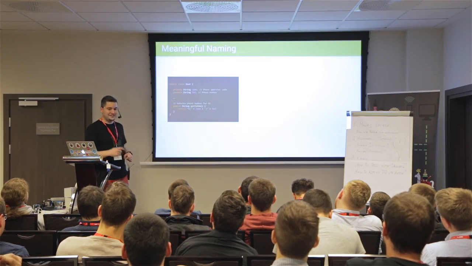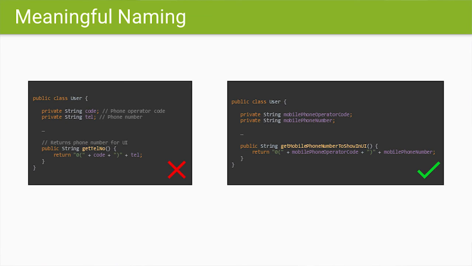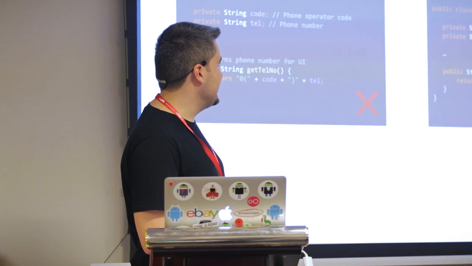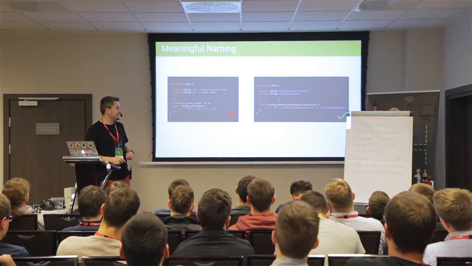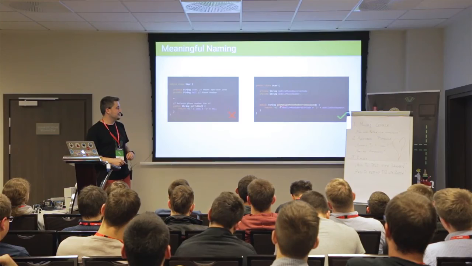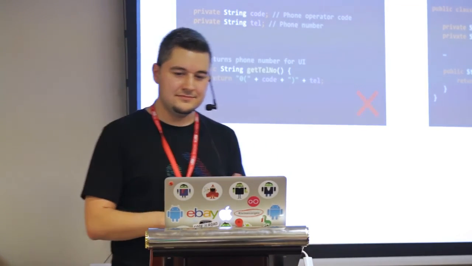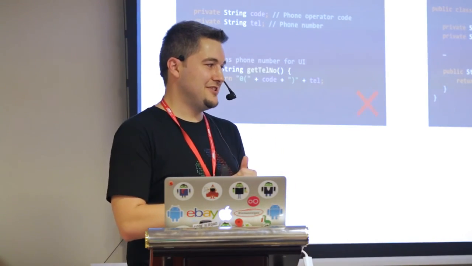It's not a real getter, but it does something else. Instead of this, we should give really meaningful names, even if they are too long. So when you're reading this code, you know what the code is all about, what the number is all about, and what this method will do, just by reading the method name. So your code should be self-explanatory, and you shouldn't need that many comments.